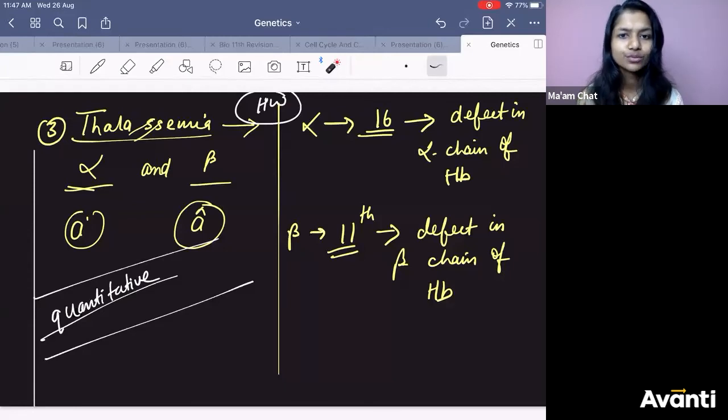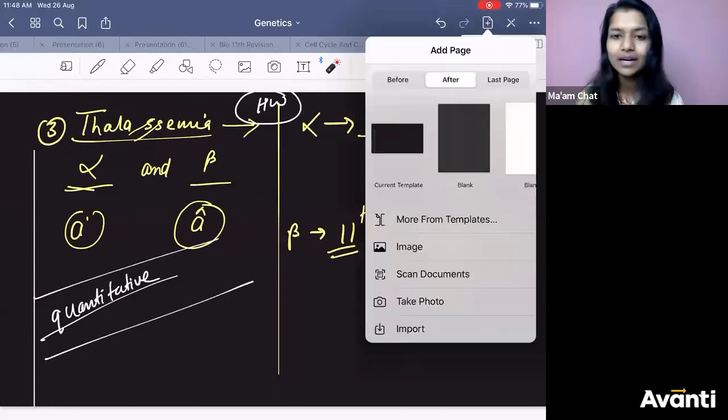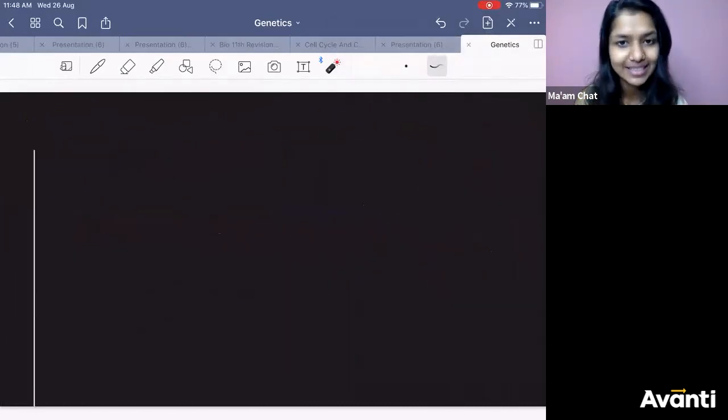We need to go to the doctor to get treated. If you want to know whether phenylketonuria is there or not, the doctor will do what? Pedigree analysis, remember? Pedigree analysis is used to find out the inheritance of a disorder. So that is thalassemia. So you need to become doctors to find out which disease you have.